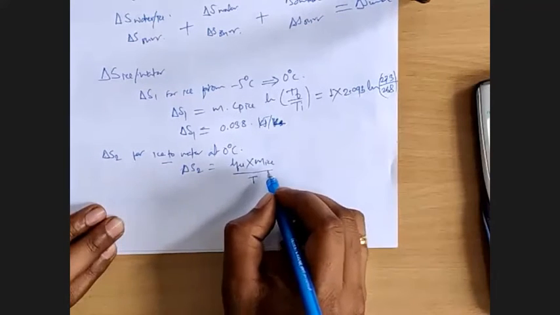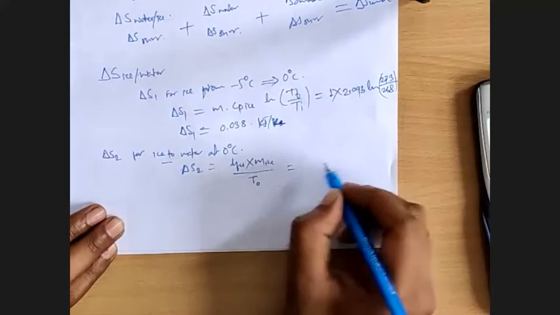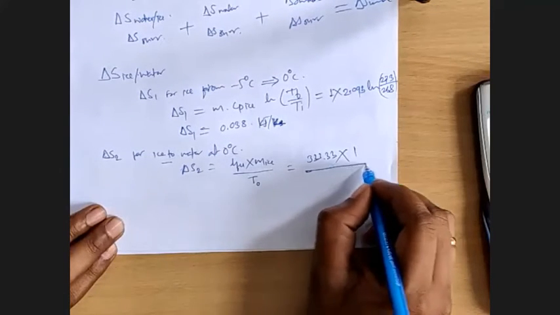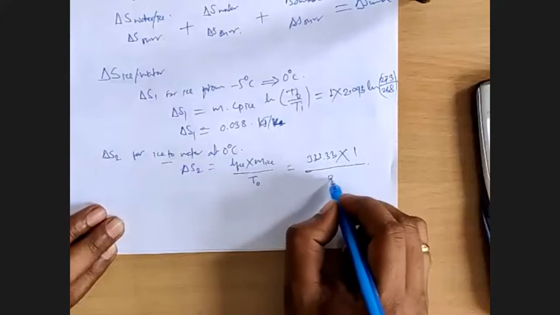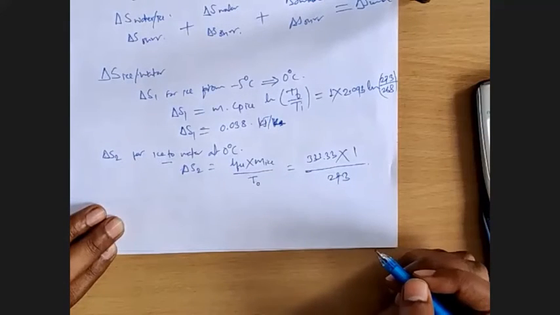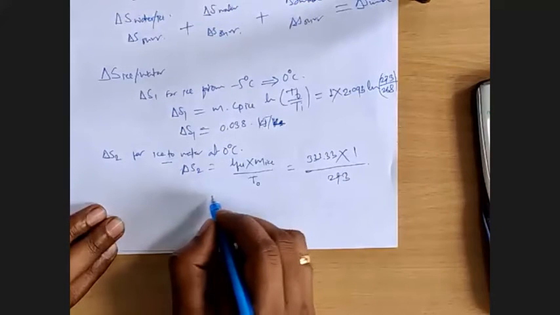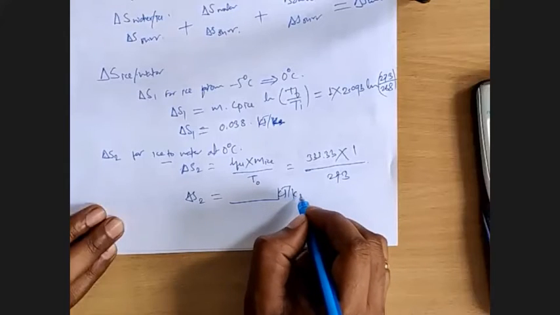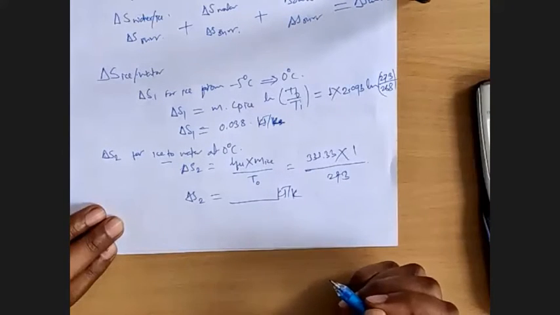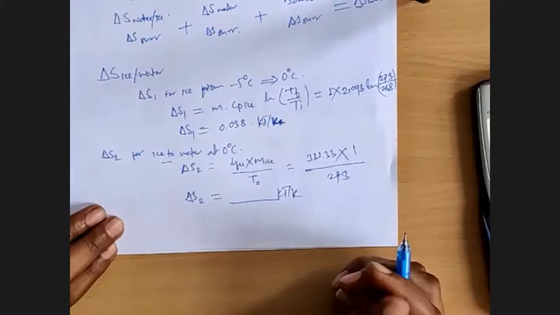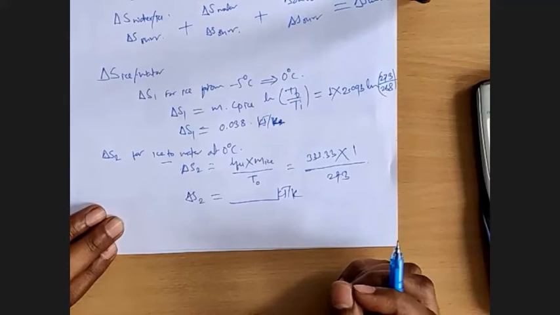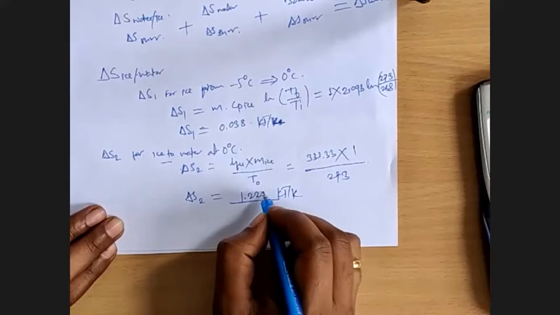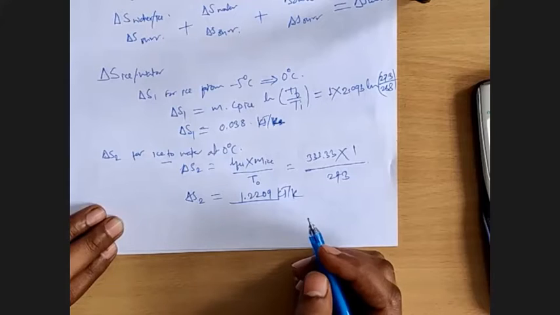Latent heat of fusion is 333.33, mass of ice is 1 kg and the temperature is 273 Kelvin. On solving, you will get delta S2, again in kilojoules per Kelvin, 1.2209, or 1.22 is also fine.